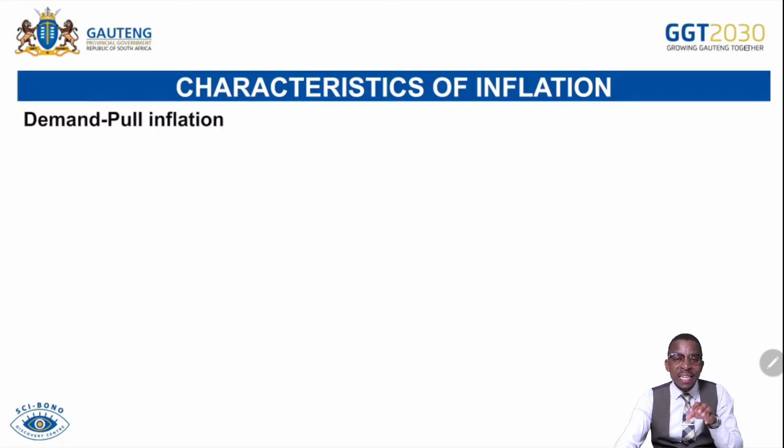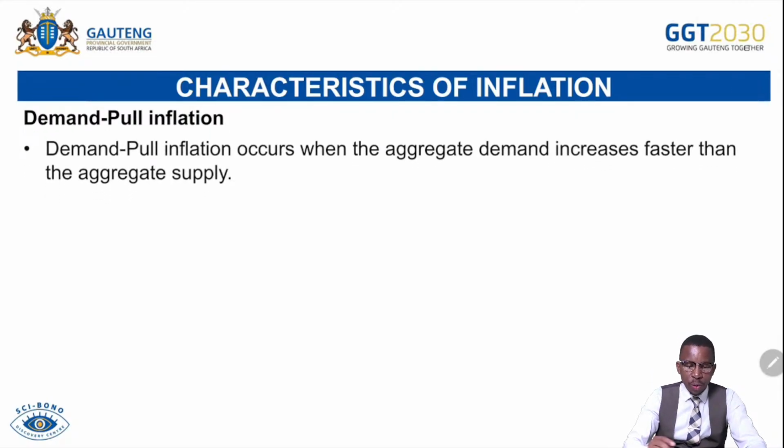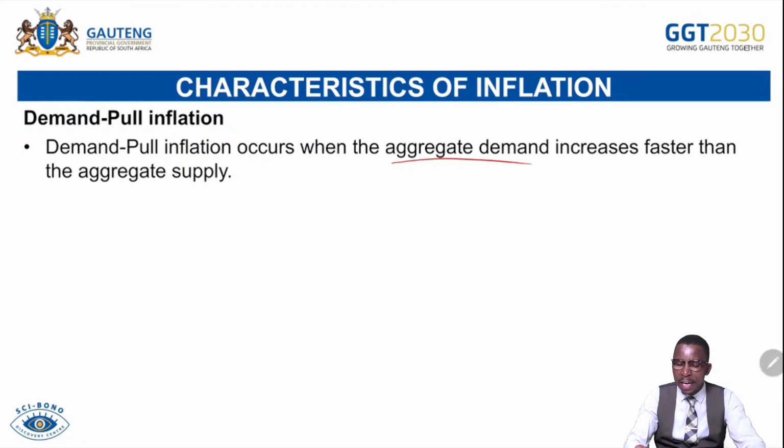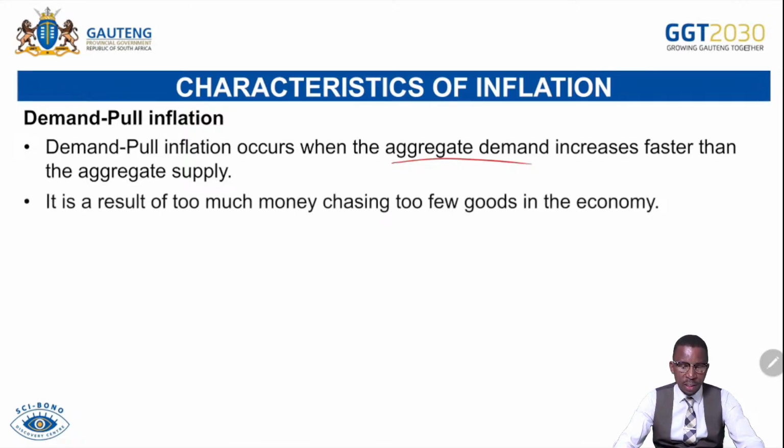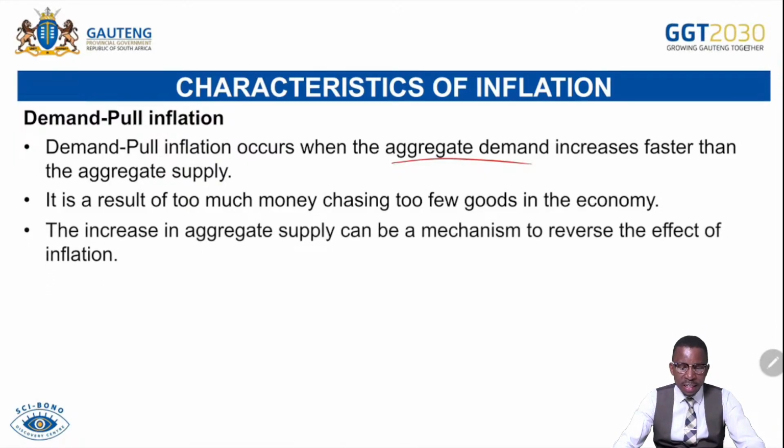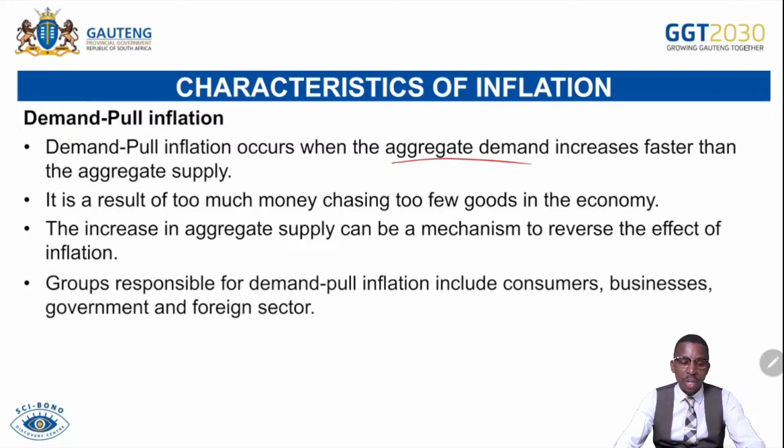So there's more money in this situation chasing few goods. If there's more money chasing few goods, that pushes producers to increase their prices, which causes the demand pull inflation. So demand pull inflation occurs when aggregate demand increases faster than aggregate supply, meaning the aggregate supply cannot increase in a way that it can match the increase in the demand for goods and services. It is a result of too much money chasing few goods in the economy. An increase in aggregate supply can be a mechanism to reverse the effect of this inflation. However, if the supply cannot meet this demand, then there will be demand pull inflation.